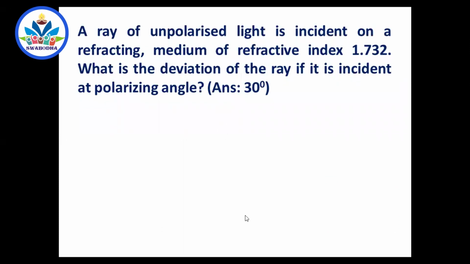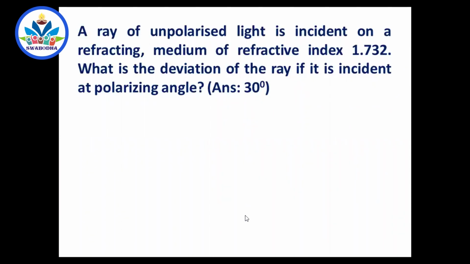Okay. One more problem. Last one. Please bear with me, and here we will stop wave optics. A ray of unpolarized light is incident on a refracting medium of refractive index 1.732. So we are sending unpolarized light to a medium of refractive index 1.732. What is the deviation of the ray if it is incident at the polarizing angle?